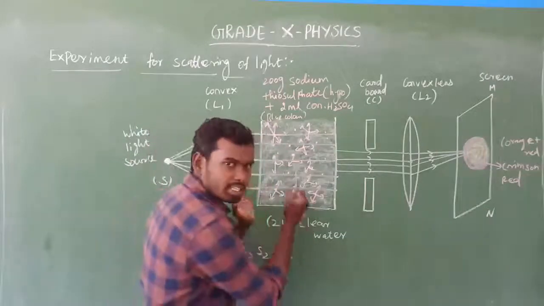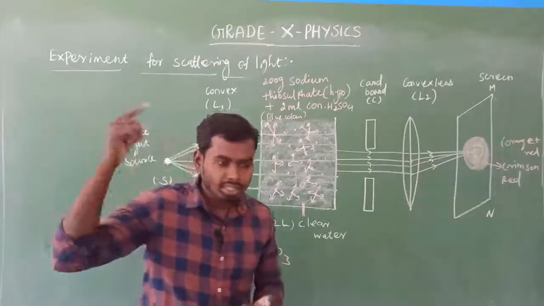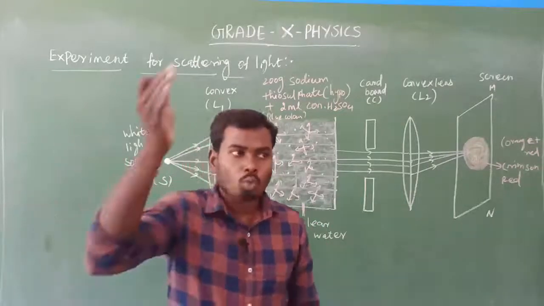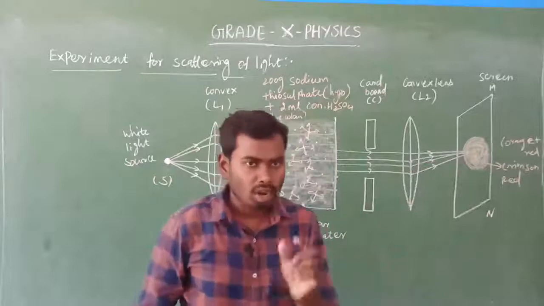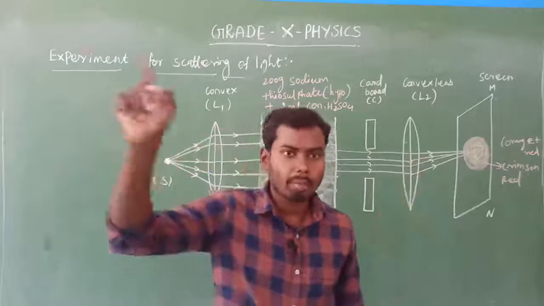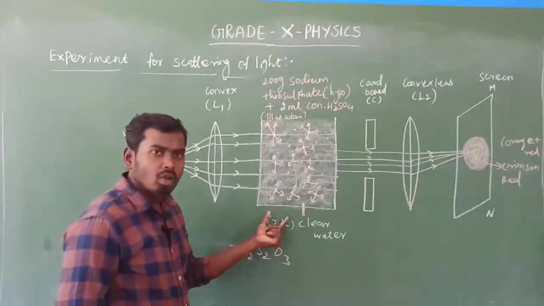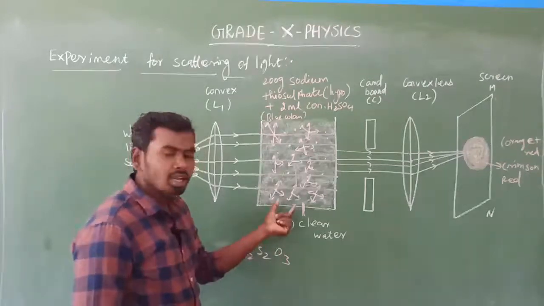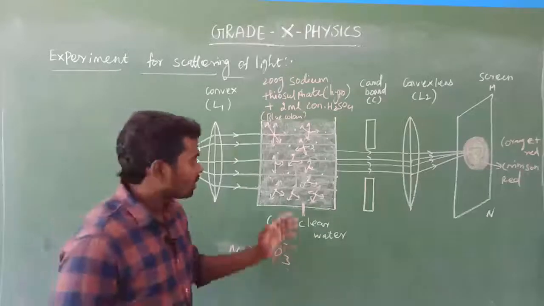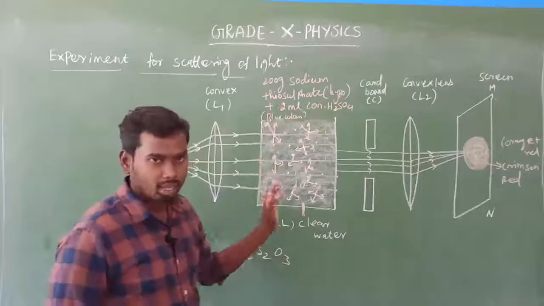The same scenario compares with the sky. In the sky, most of the longer wavelength visible spectrum passes over the particles present in the atmosphere, and only the shorter wavelength visible spectrum got scattered. That is the reason why the sky appears blue. The same thing is happening here: the lower wavelength visible spectrum is scattered by the microscopic sulfur particles. That is the reason why the light appears blue color here from the sides, isn't it? Yes.